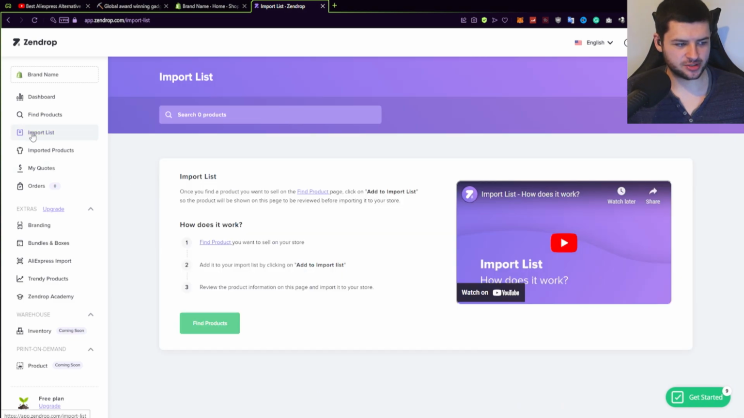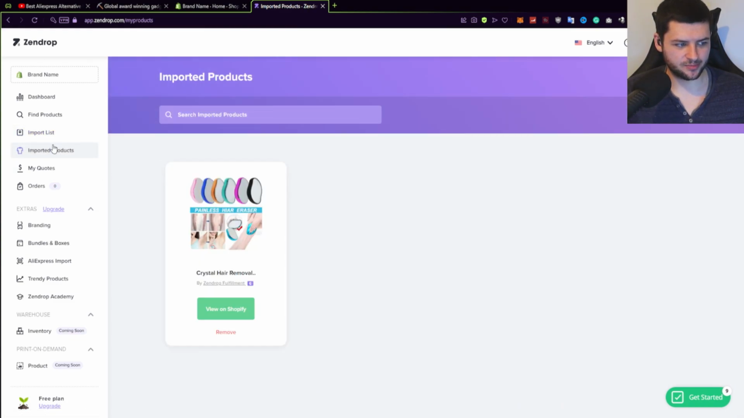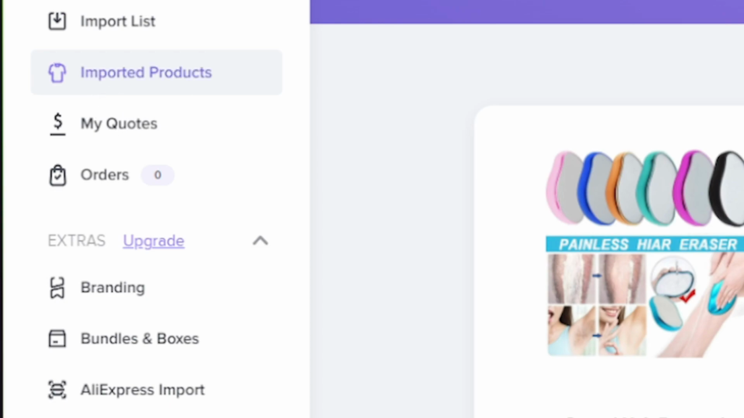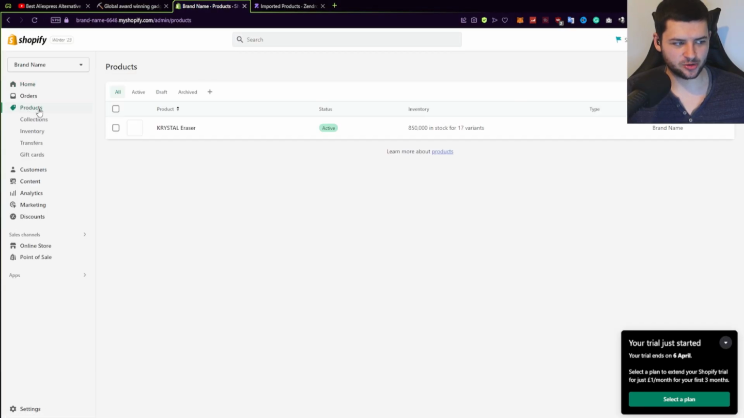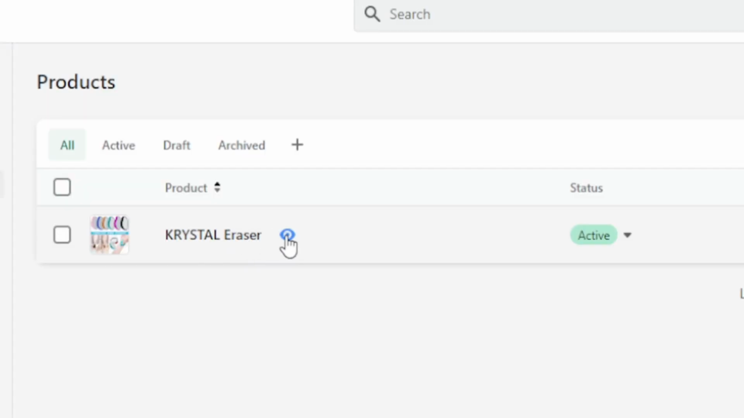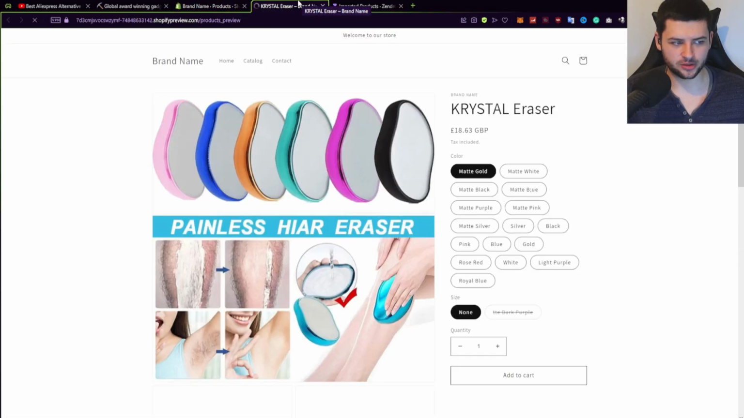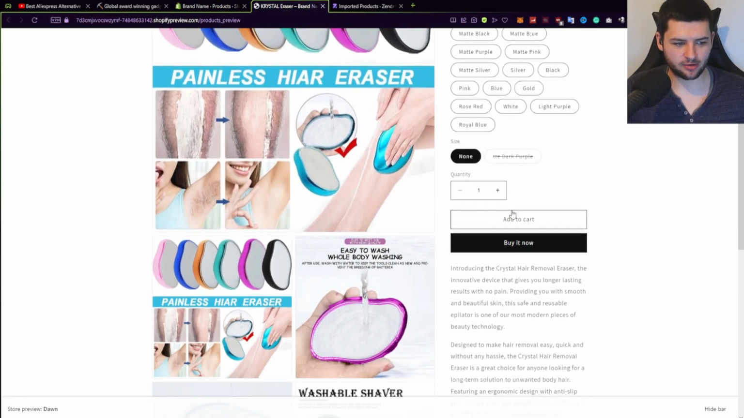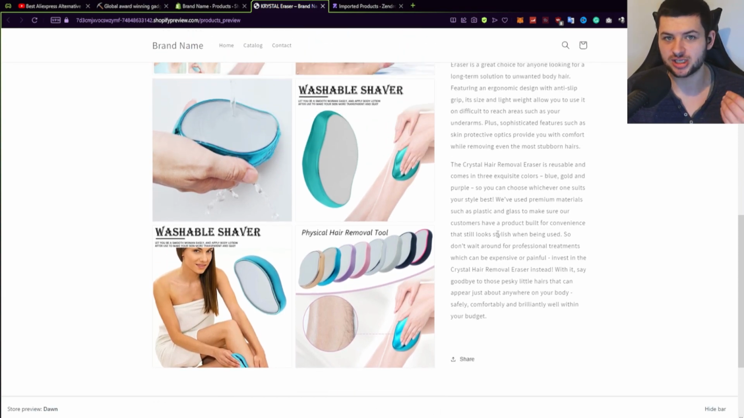As you can see, if we go to the import list, it should tell us that we've imported products on the left where it says imported products. Go back into your Shopify dashboard, go to products, and now we have the crystal eraser. If you press this little eye here, preview on online store, it'll show that our store now has a product in our store, so we can now sell this product.